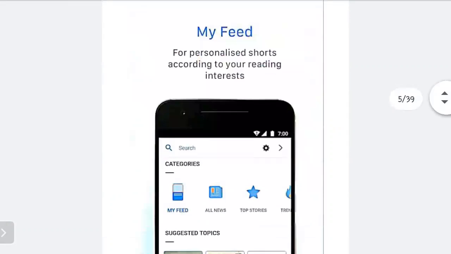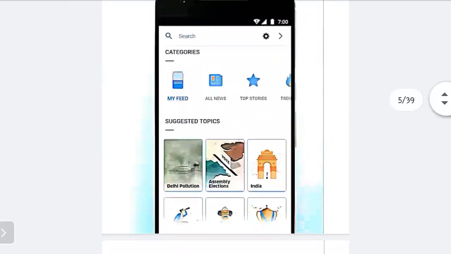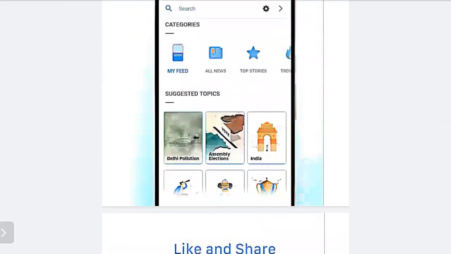Then there is an option, My Feed, for personalized news according to your reading interest. If you want to know about India, about education, about Delhi pollution, each type of news will appear in My Feed. You have to select the topics, and all the news related to the selected topics will come.